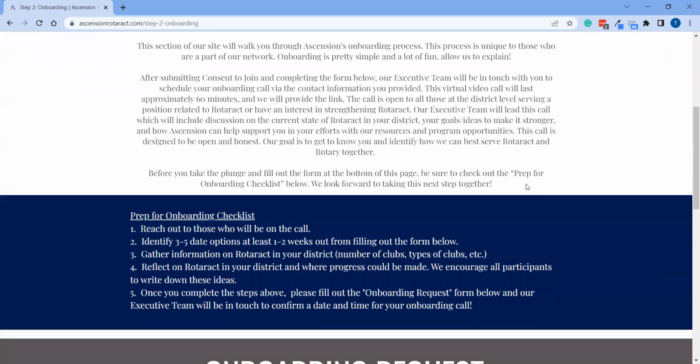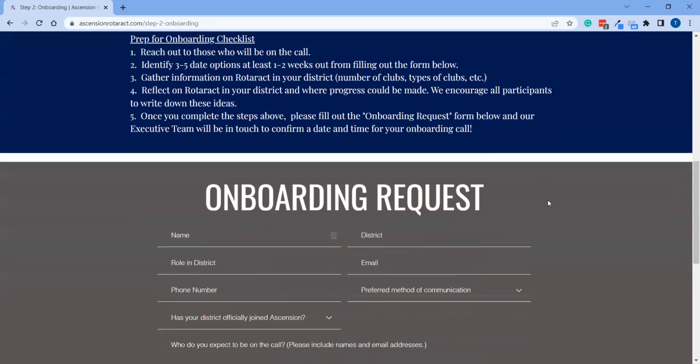So for this, we'll schedule roughly a 1-hour Zoom meeting between our two teams. And we ask that prior to that meeting, your team reflect on Rotaract in your district. So what are some of the successes, some of the maybe failures, ways that you can improve, and goals that you have, and what can we as Ascension Rotaract Network do to connect you with the resources or the individuals that can support you, as well as provide you with resources and support from our own team. So again, this is an informal conversation, but it's super important for starting the relationship between your district and our team.